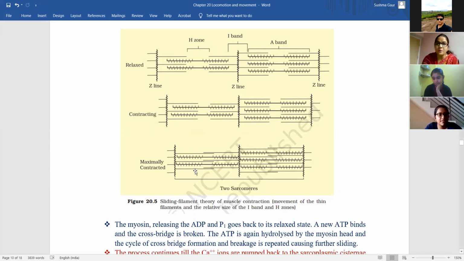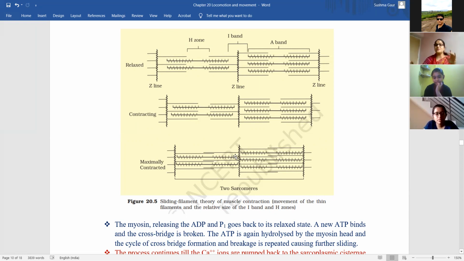So when the muscle is contracted to its maximal amount, what you will observe is that this H zone will be completely removed, or you can't see it, because the actin are overlapping each other along with the myosin.